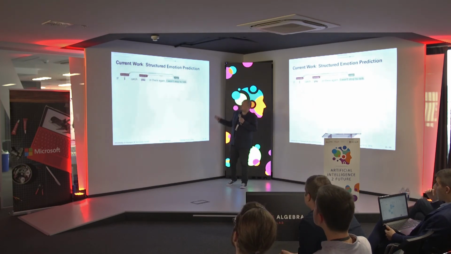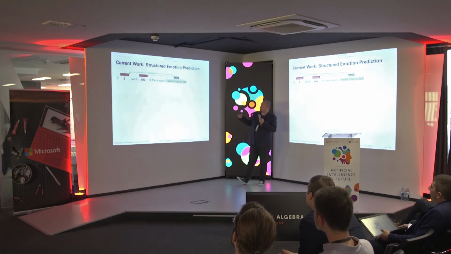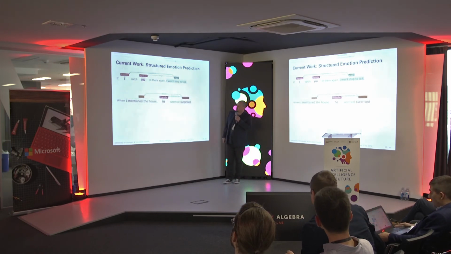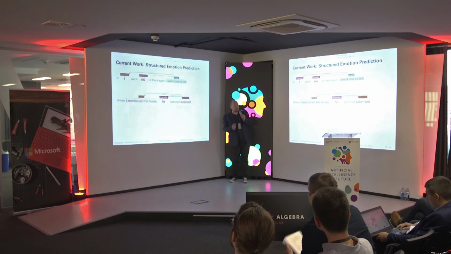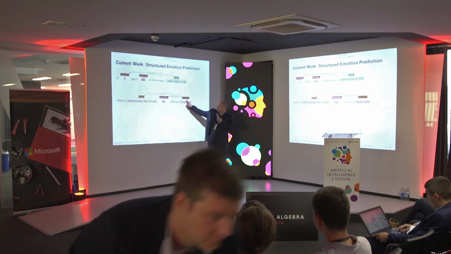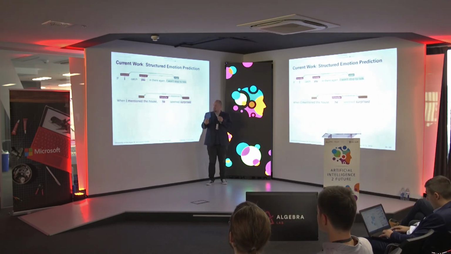So for instance, what we are currently working on is we build models which can find such entities. Let's just look at this one here. The sentence is, "When I mentioned the house, he seemed surprised." It's a snippet from a novel. There's a textual phrase here which says surprise, so this is pretty easy to detect which emotion is expressed.